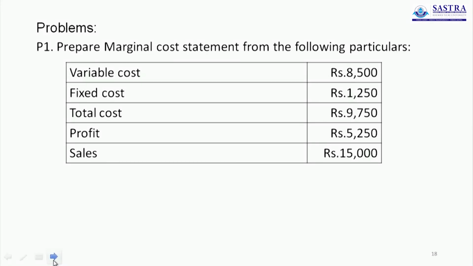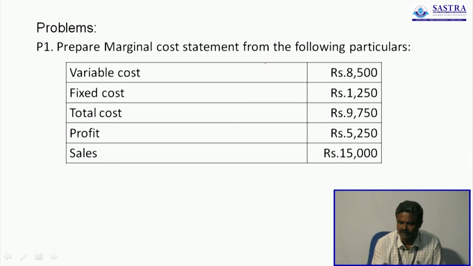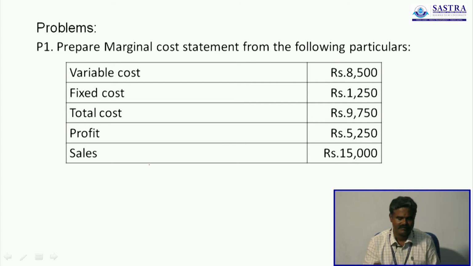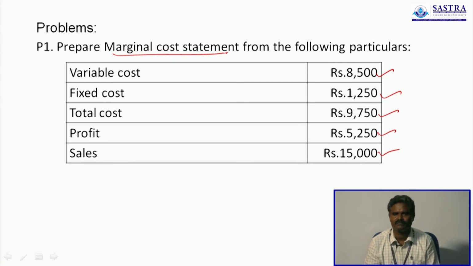Now we solve 1 or 2 problems for our clear understanding. Prepare marginal cost statement from the following particulars. Here they have given variable cost, fixed cost, total cost, profit, then sales. There are 5 pieces of information given in the usual way. Based on this information given in the problem, you have to prepare the marginal cost statement. So already you know the way of preparation of marginal cost statement.